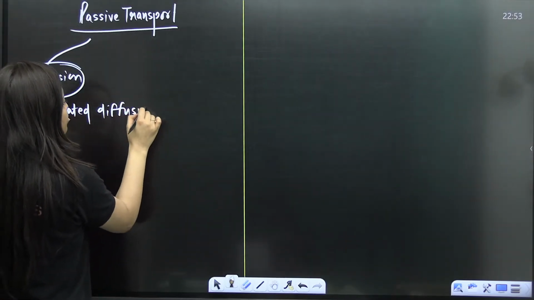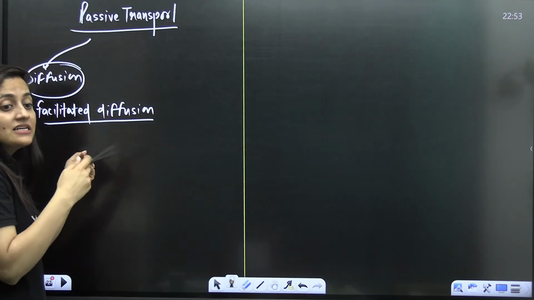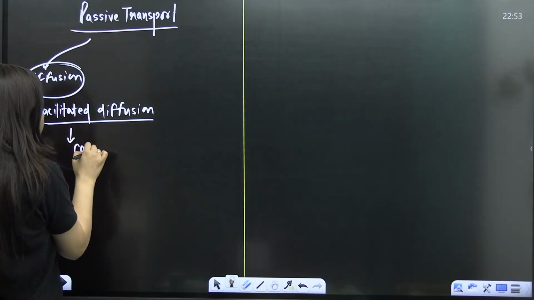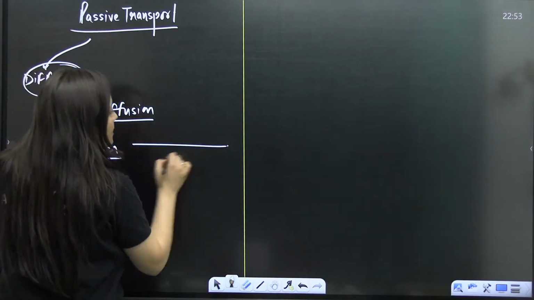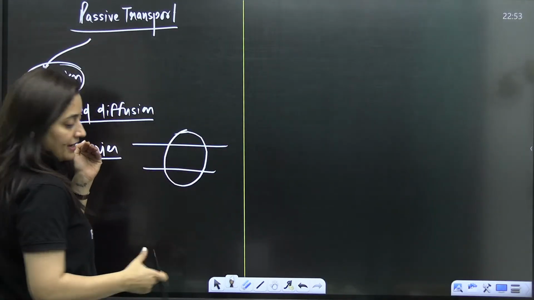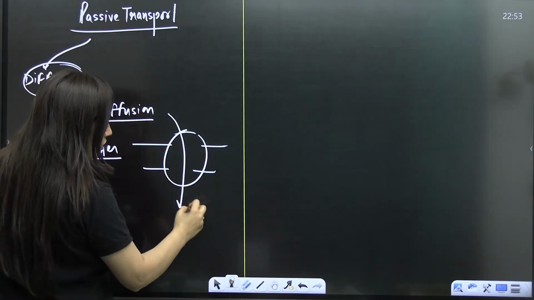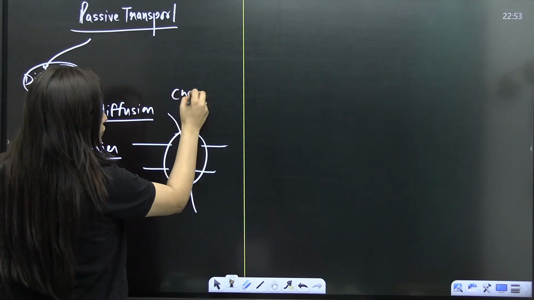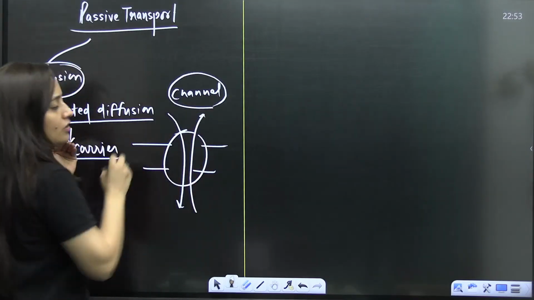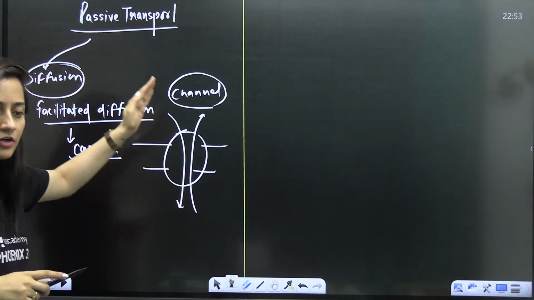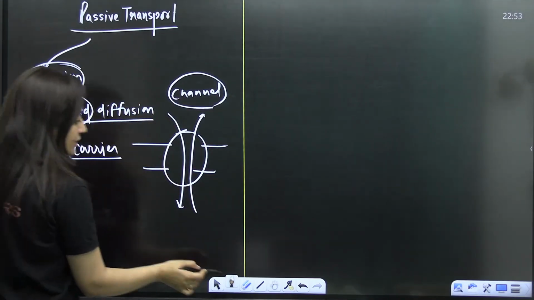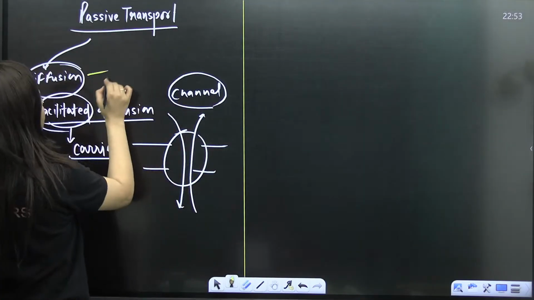The substance will be facilitated, like carrier proteins will be provided. It will not cross the plasma membrane directly, but rather through the channel proteins. Through these channels it will cross. So facilitated diffusion it is. So ultimately it is diffusion.